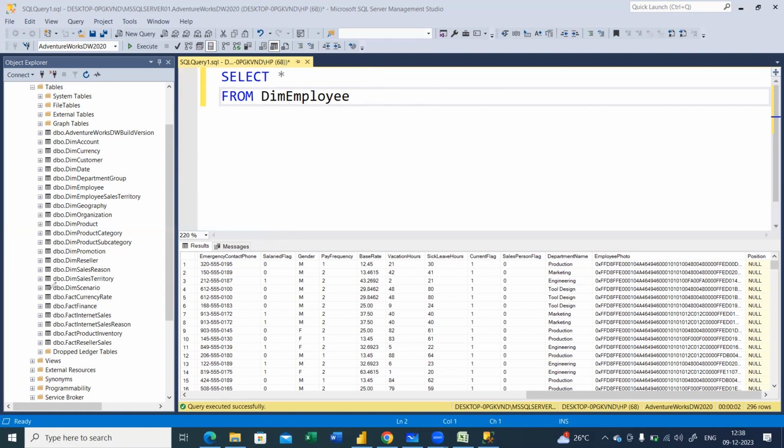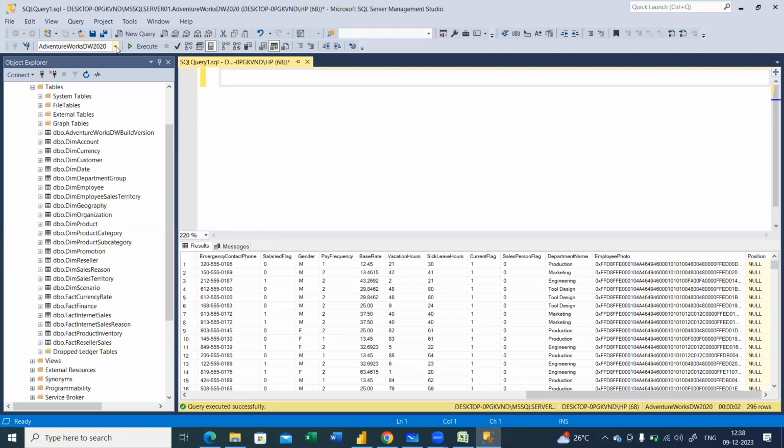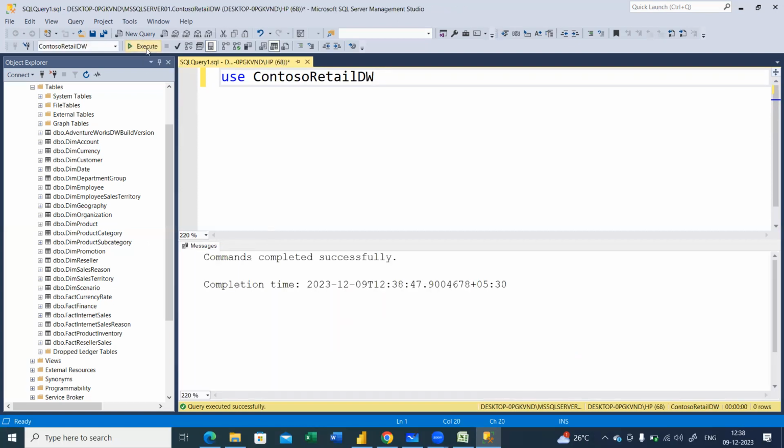Am I audible? Okay. So we'll try one more thing. What I should do first is select the database. Or there is one more thing I'll show you. USE is another keyword. So USE, I have the Contoso Retail data warehouse, where I'll execute it. See, commands executed successfully.